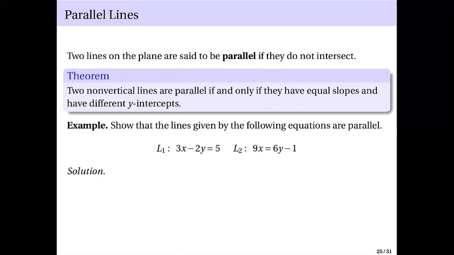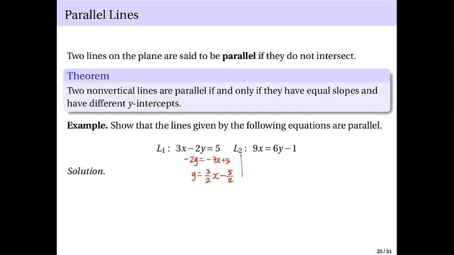So for example, for this, we can have minus 2y equals minus 3x plus 5. So we move this 3x to the other side, and then we divide everything by negative 2. You will get y equals, so negative 3 divided by negative 2, so you'll just have 3 over 2x minus 5 over 2.